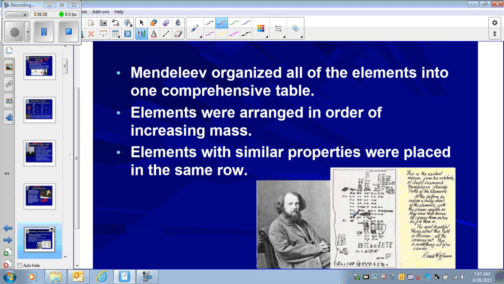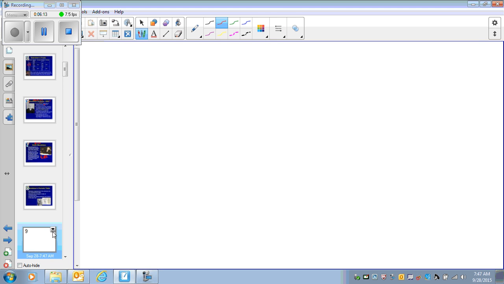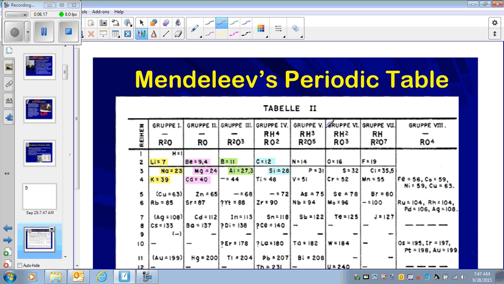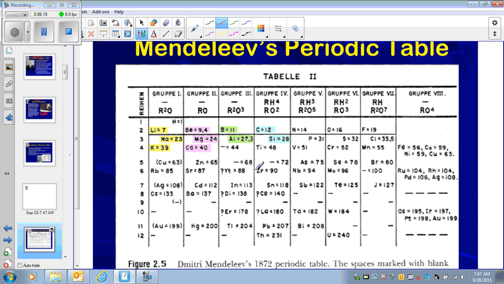He was working in the set of 8s, and the first one he ever published looked like this. Do you see that if you look at the periodic table, you have lithium, beryllium, boron. It's going in the periods. So he placed the elements that have similar properties by periods in the rows. If you look at the periodic table, I suggest you have a periodic table in front of you.